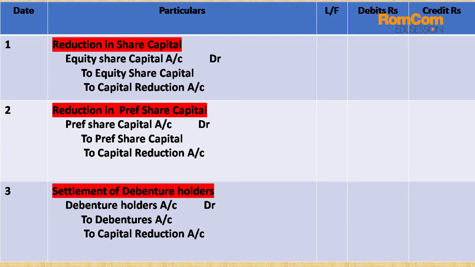Number third is settlement of debenture holders. So debenture holders are the creditors of the company, so we are going to pay them the interest also. So debenture holders account debit to debentures, if we are settling by way of debentures, debentures will be credited. If we are paying by cash, we will be crediting the cash. If we are paying by equity shares, we will be crediting the equity shares. So that is entry number third.